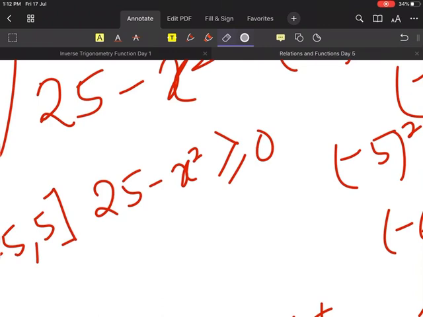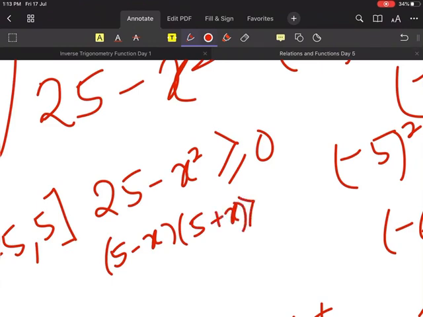Now listen carefully. Actually, this trick is used for higher classes. Do we know the a square minus b square formula, right? So this is a square minus b square. Can I write this one as (5 minus x)(5 plus x)?